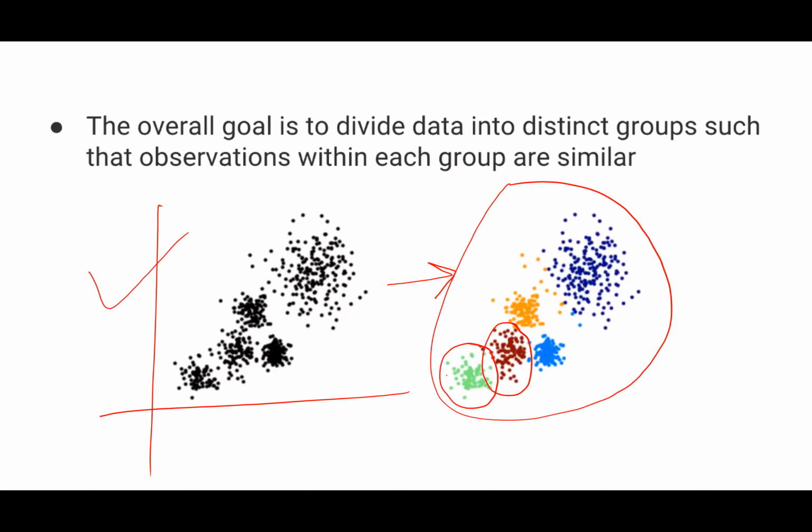So all these green points are similar to each other, all these brownish points are similar to each other, all these dark blue points are similar to each other. This orange point and blue point are not similar to each other; they are more similar to the points lying in the same cluster. So this kind of grouping of data can be done with k-means clustering, where k is equal to the number of clusters, say 1, 2, 3, 4, 5. So in this case k is equal to 5, right? And k we define based on our domain knowledge.